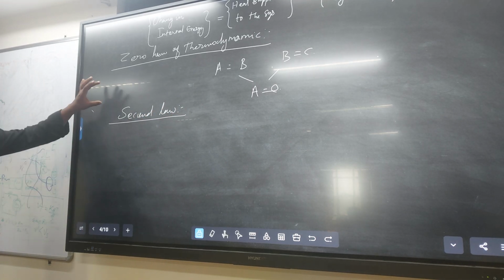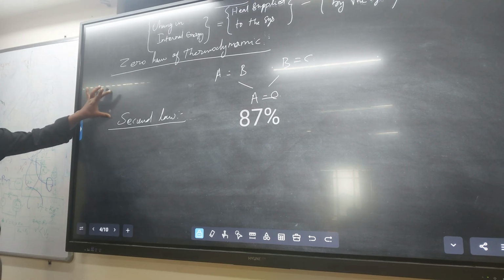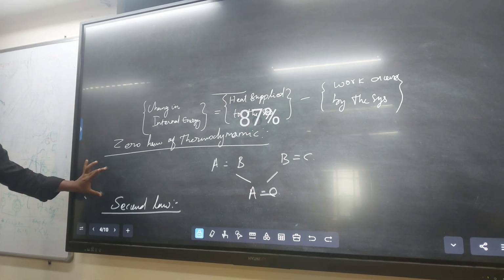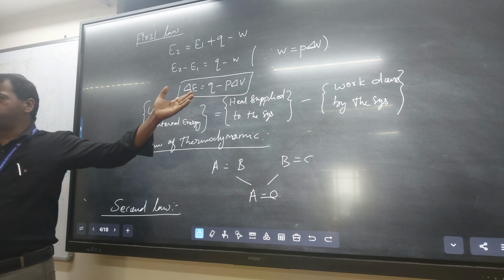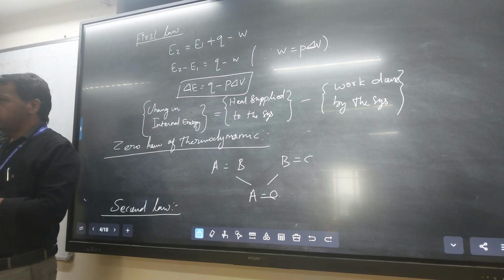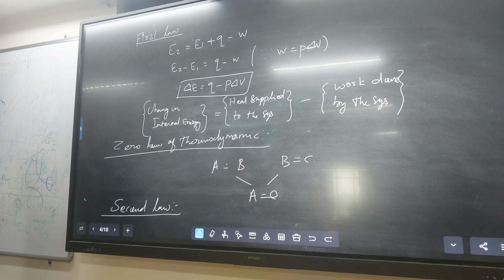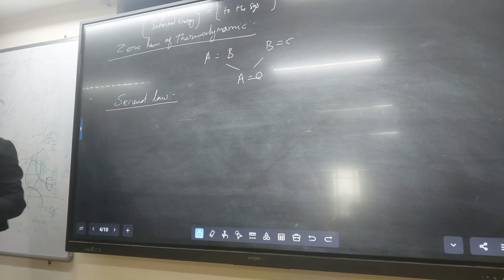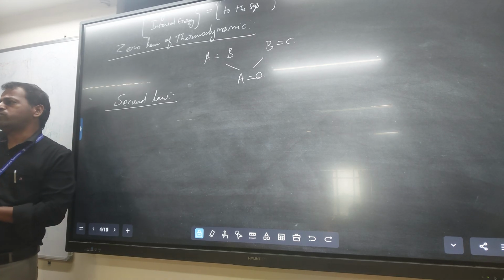Before the second law of thermodynamics, I discussed only enthalpy, internal energy, this kind of term. But after the second law of thermodynamics, we go for the entropy term, free energy term, Gibbs equation, Helmholtz equation, everything after the second law of thermodynamics.